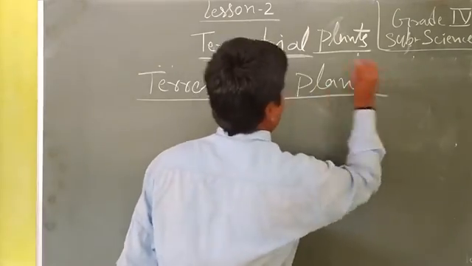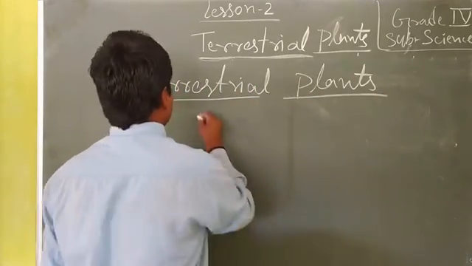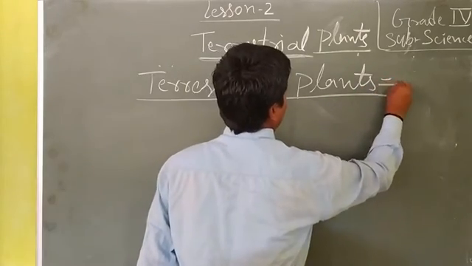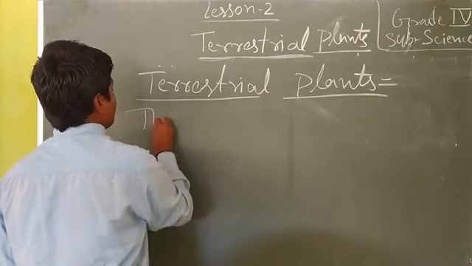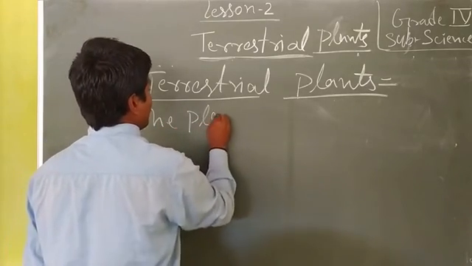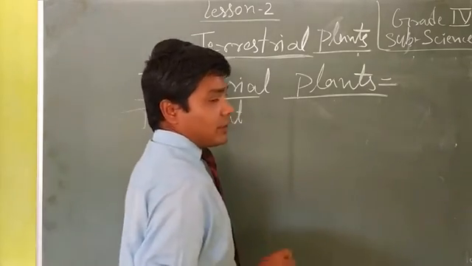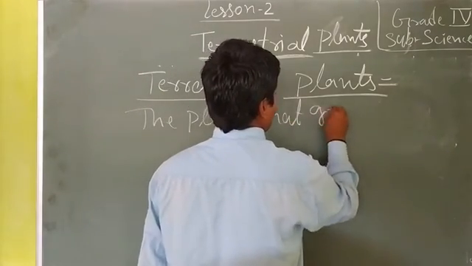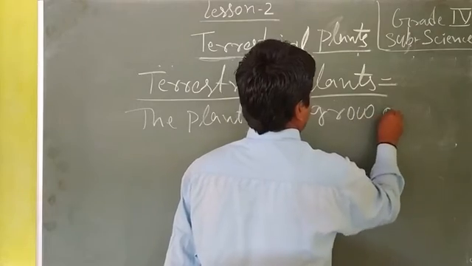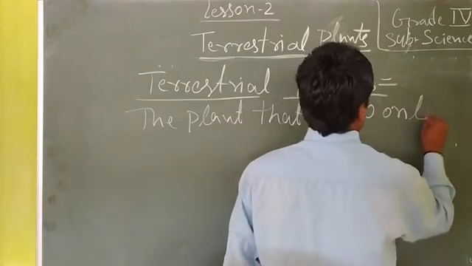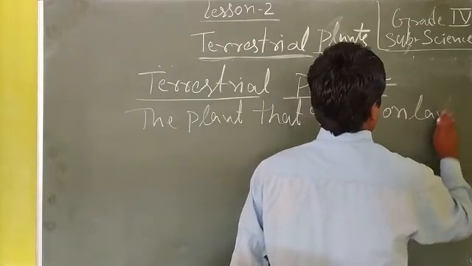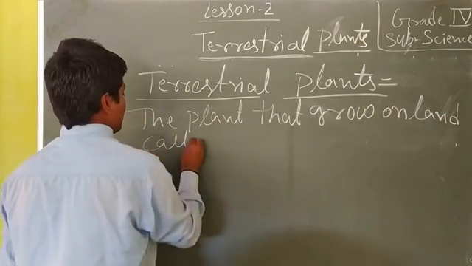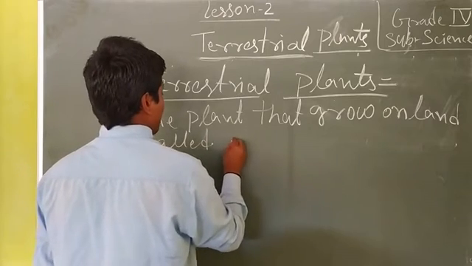Terrestrial plants means the plants that grow on land are called terrestrial plants.